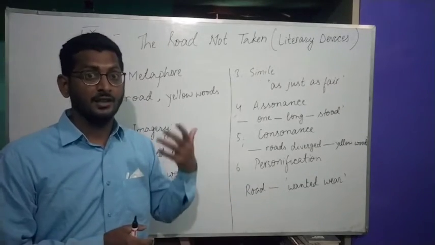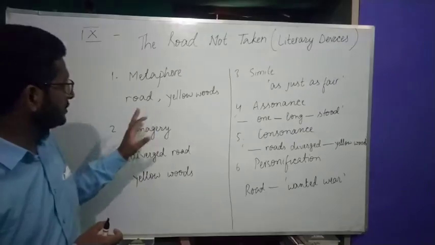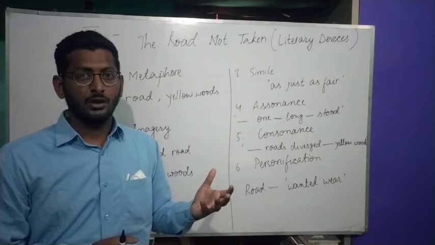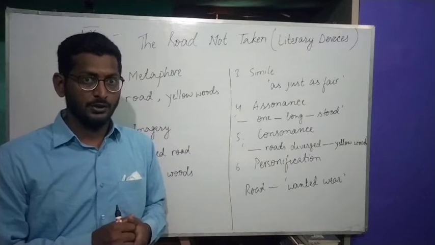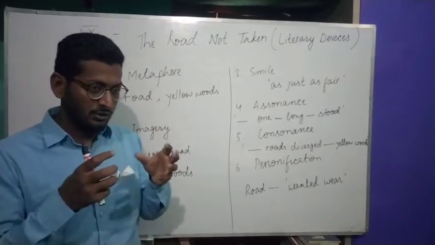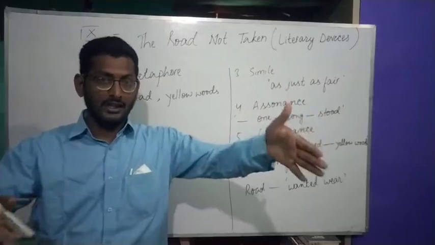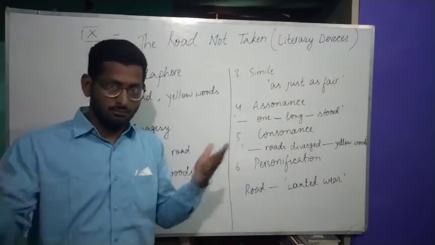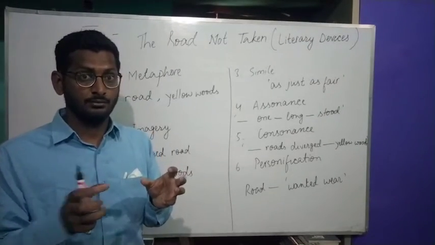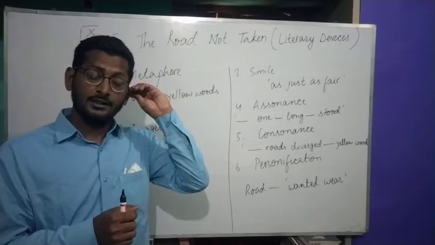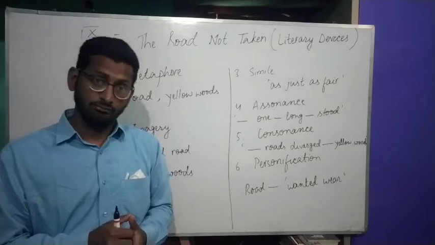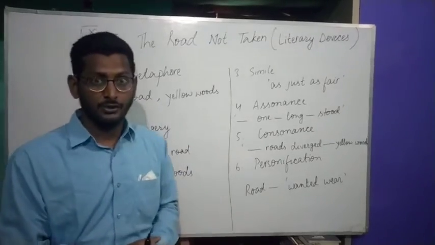Well, this poem has several metaphors. Here I have put two of them. Road is a metaphor for life in this poem. If you read the poem, you will see the road is not the normal day-to-day road on which vehicles come and go. Road is life in this poem. Yellow woods is a metaphor for a difficult situation. So here were two metaphors.